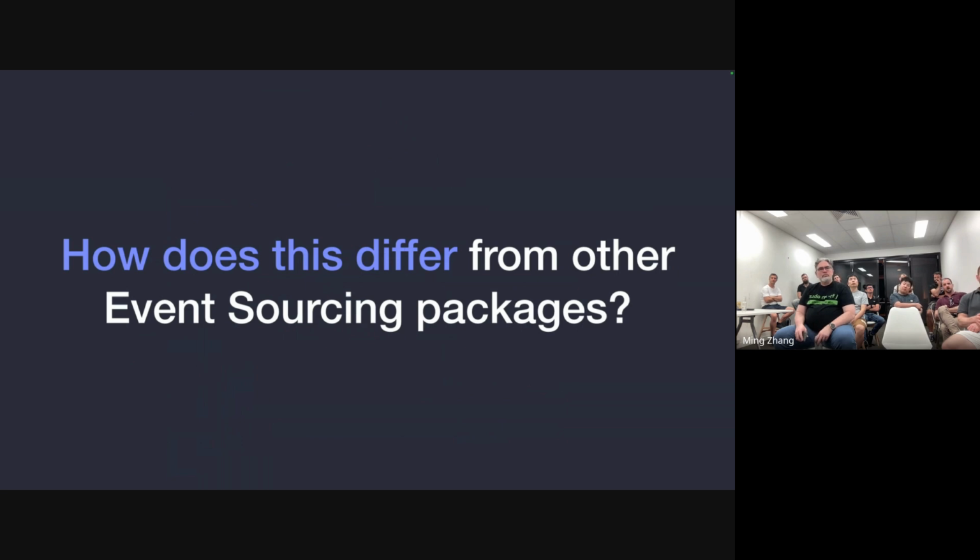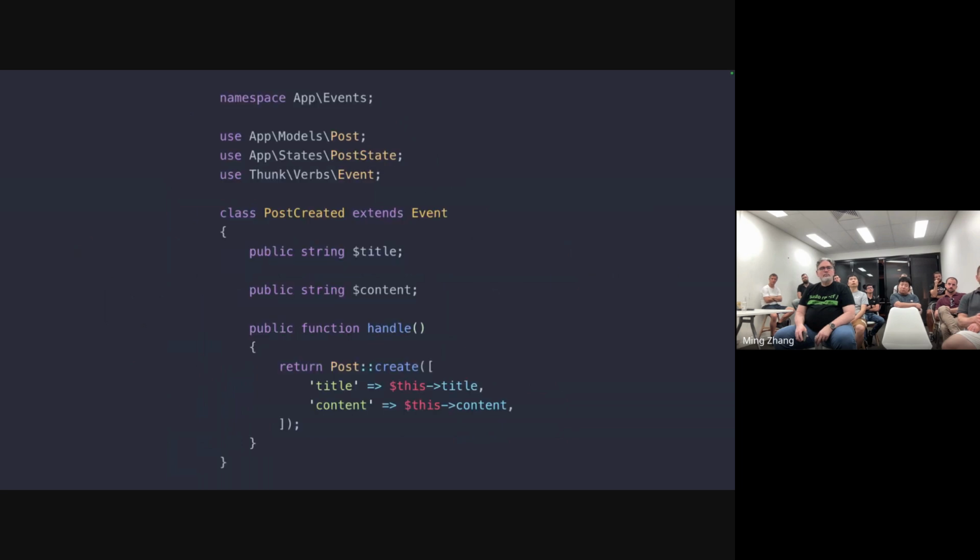So you saw on the previous screen that we've removed the post model creation logic. Well, this now gets moved into our event, into a handle method. So if we go back to our PostCreated class, we can see we have our properties from before, title and content. We've added a handle method to this. This is where our Eloquent models or any emails or anything like that might happen, all in the handle method. What we're doing here at the moment is taking the data from the event directly and passing it into the Post::create call to create our Eloquent model.